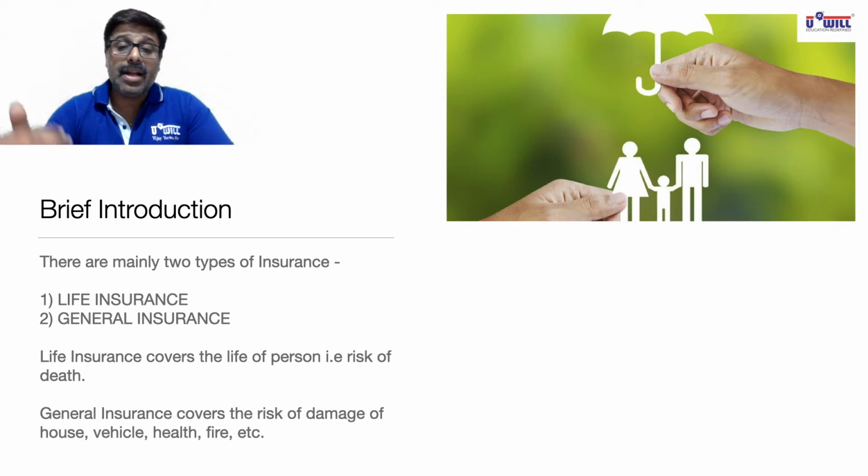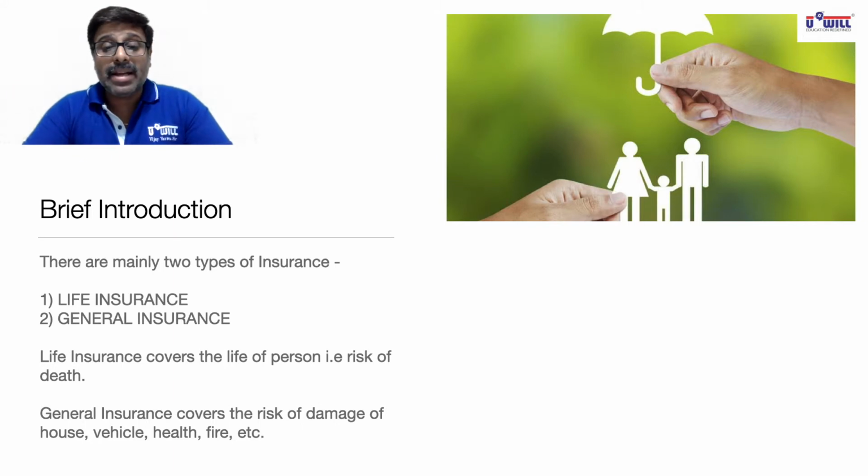Generally the main income earner of a family should take life insurance, so that if anything happens to the main income earner of the family, then whatever is the policy amount, say you have taken a policy of 1 crore. So if the main income earner dies, then the nominee or the legal heirs or family members of that deceased person would receive that sum of 1 crore from the insurance company, which would financially support the family members for the rest of their life. That is the basic concept of life insurance.